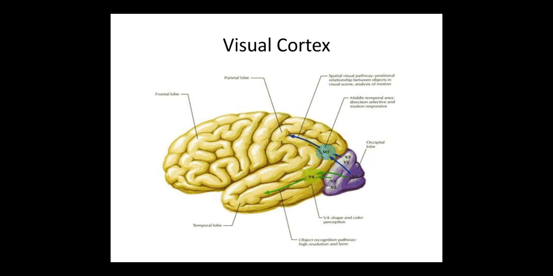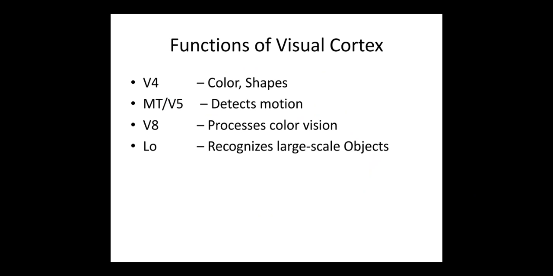Like one area is responsible for extracting the lines, one area is responsible for extracting color, and the other area is responsible for detecting the motion. So every region is responsible for extracting the features, and at last all these features are combined to form a final image.